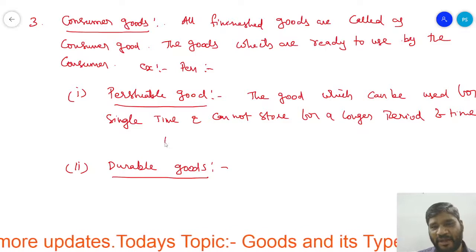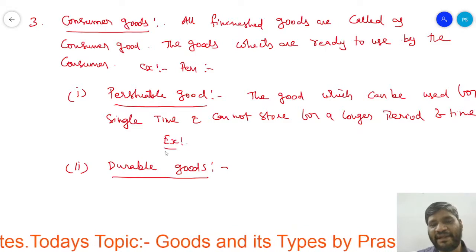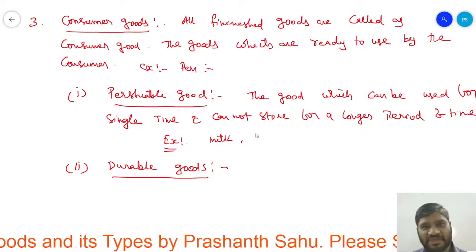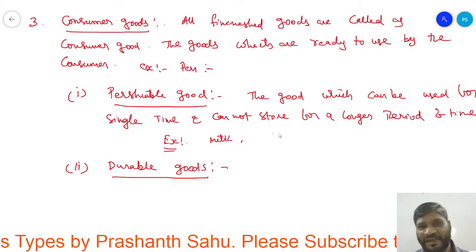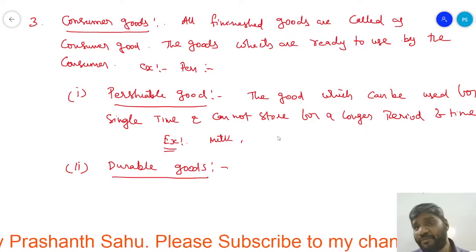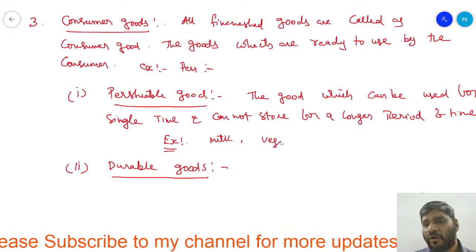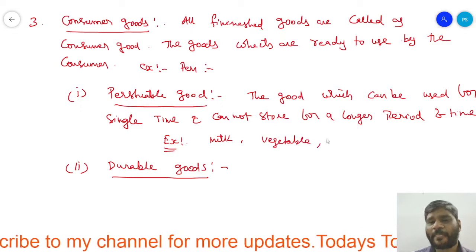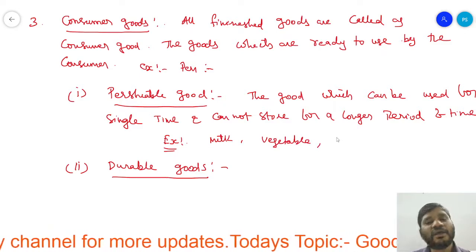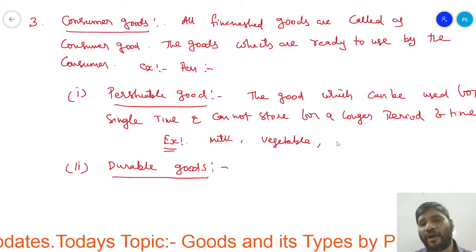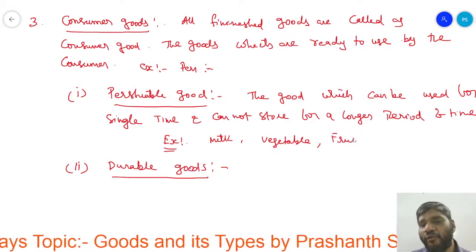For example, milk. Once the milk is drunk, it will be finished. Can we store milk for a longer period of time? No. In the same way, vegetables. Likewise, some goods cannot be stored for a longer period of time. Fruits, etc.